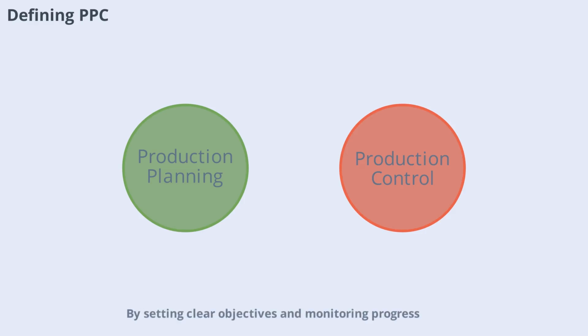By setting clear objectives and monitoring progress, PPC helps companies stay agile and responsive to changes in demand or supply chain disruptions. This foundational understanding sets the stage for exploring the key functions of PPC.